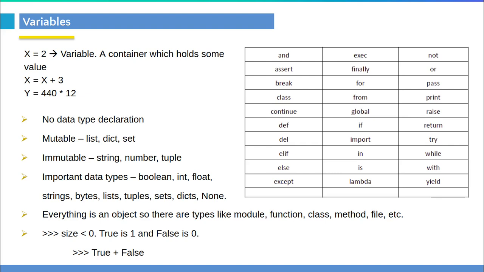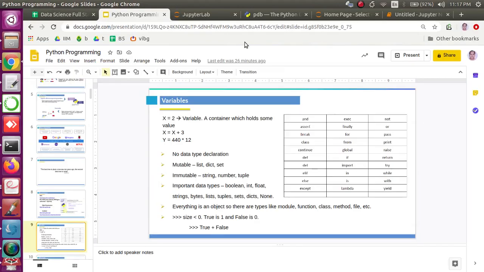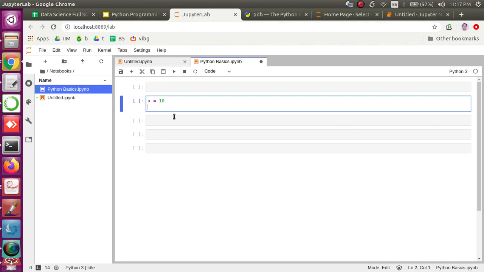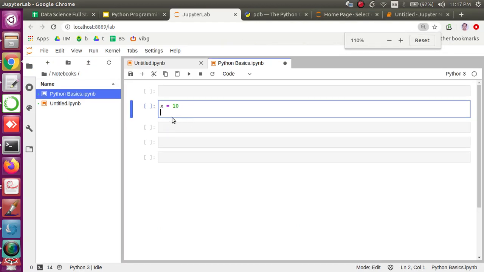I know this could be a repetition or revision for many of you, because no new concept is being discussed here. If you have some other programming background, more or less this is how we declare variables, use them, and assign values to them, and then you can process these variables.